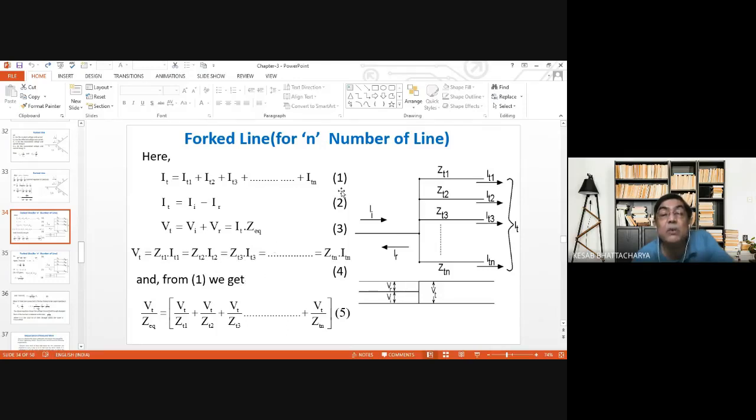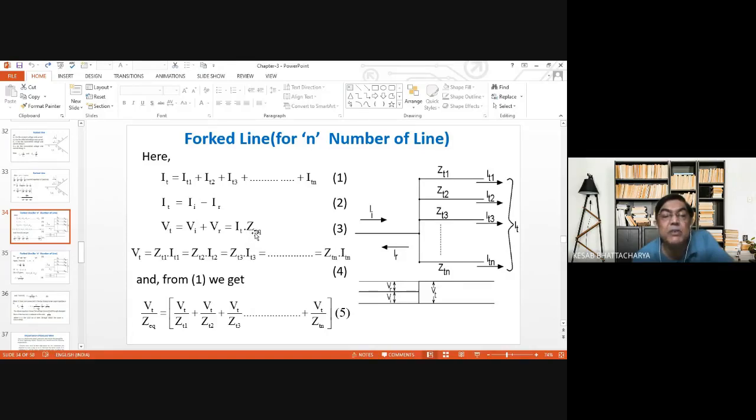From equation 1, what we can write? Vt by Z equivalent is equal to this one.